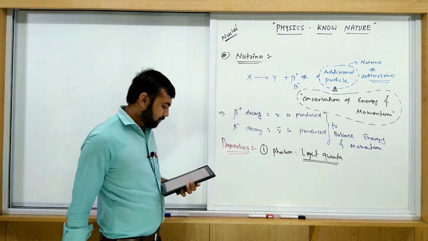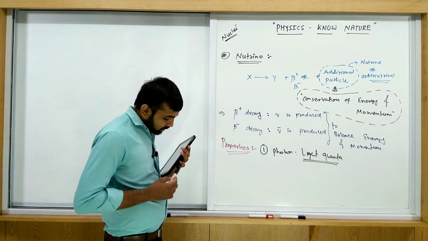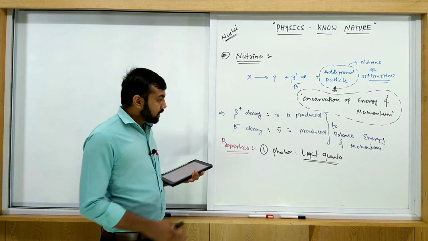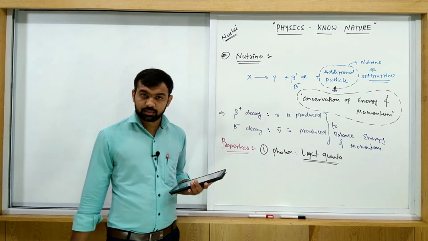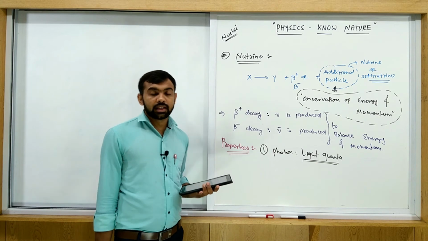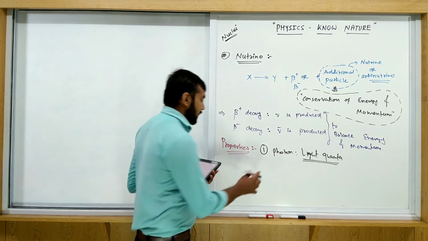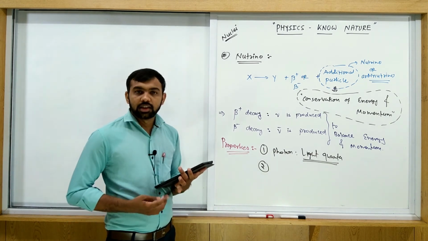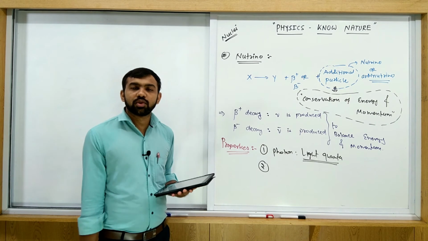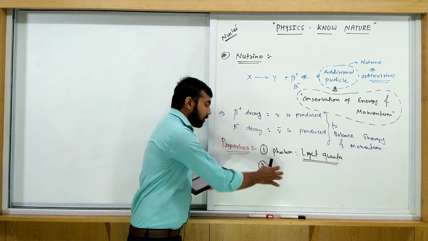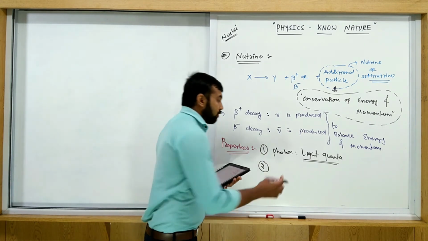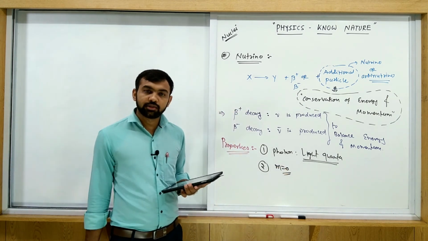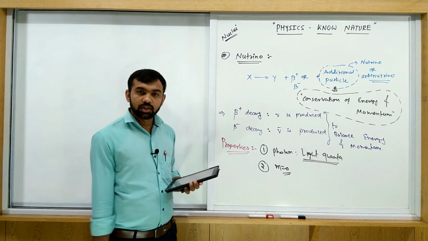Write down the next property. Like a photon, the rest mass of neutrino is also 0. What is the rest mass of a photon? 0, as we consider in mechanics. In mechanics, the mass of a photon is equal to 0. Similarly, for a neutrino, the rest mass is 0. Write down: the rest mass of neutrino is 0, like a photon.